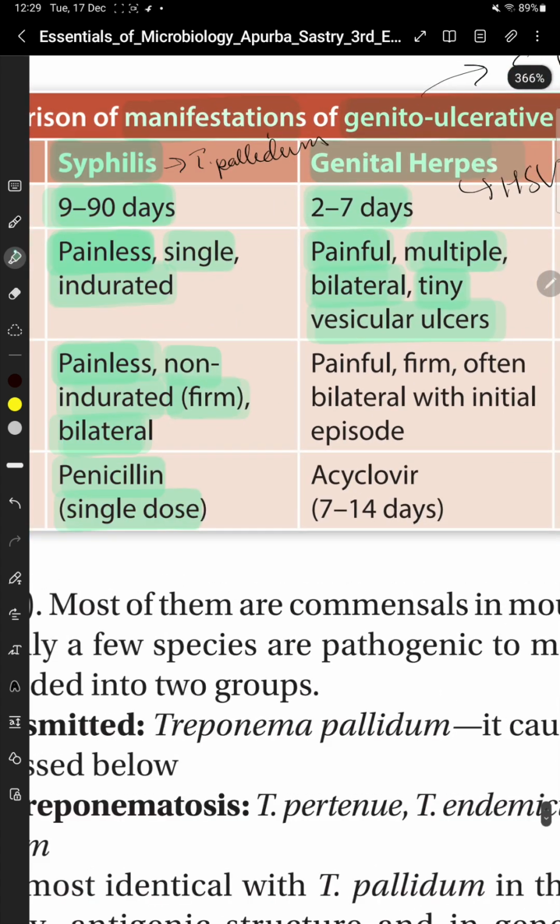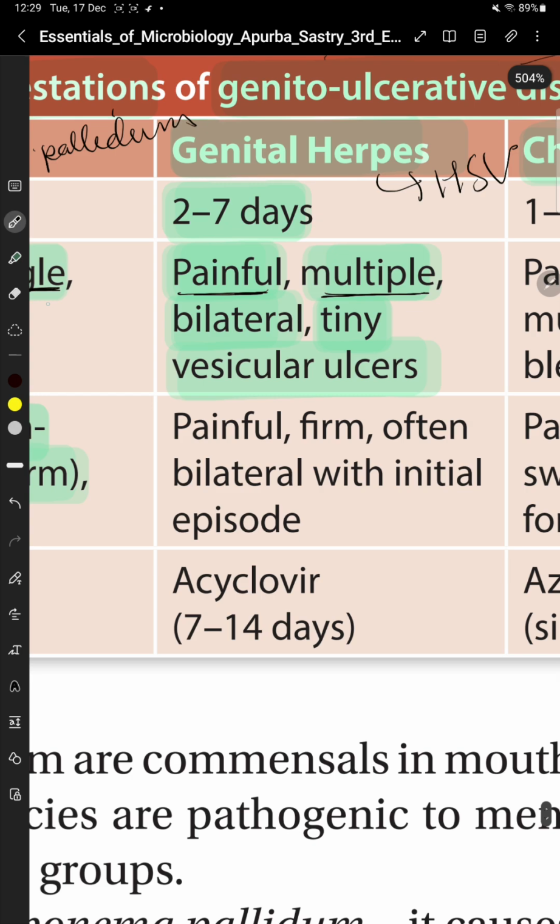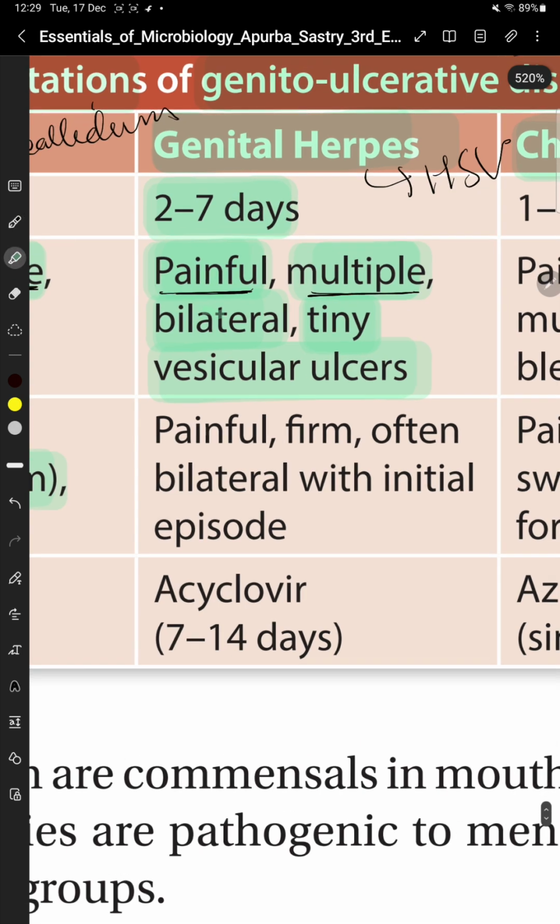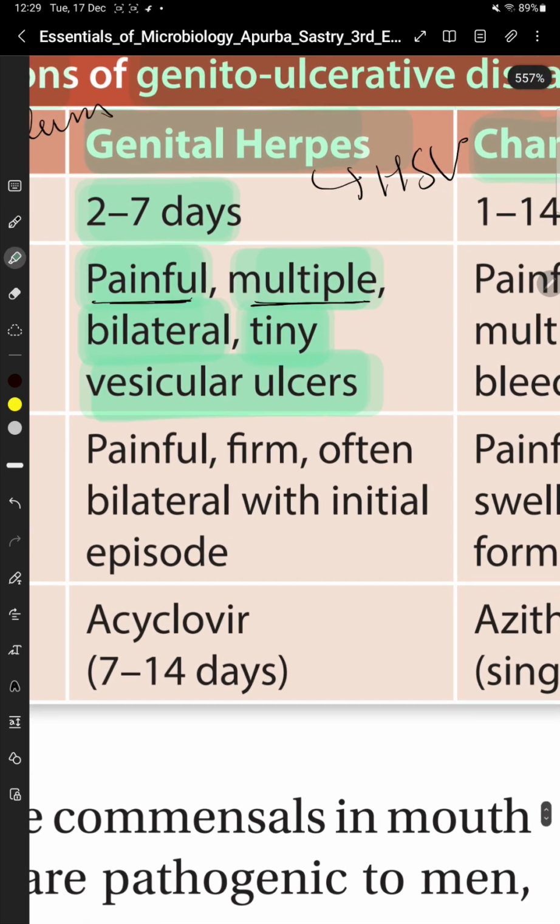So see the difference. सिफिलिस के केस में पेनलेस था, हर्पीस के केस में पेनफुल है. सिफिलिस के केस में सिंगल था, हर्पीस के केस में मल्टीपल है, और herpes के केस में bilateral tiny vesicular ulcers are formed. Lymphadenopathy is also painful. It is often bilateral with initial episode. And the treatment is acyclovir for 7 to 14 days.